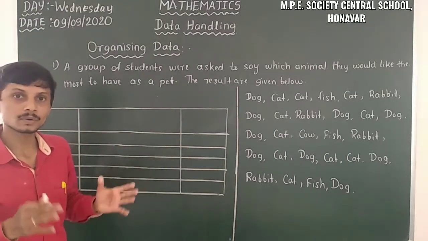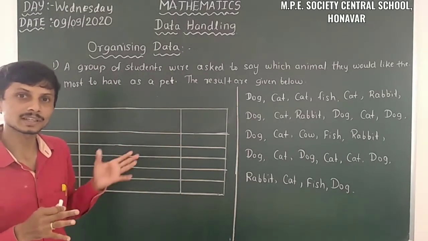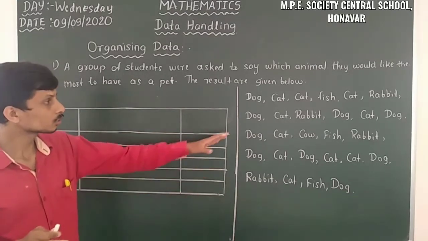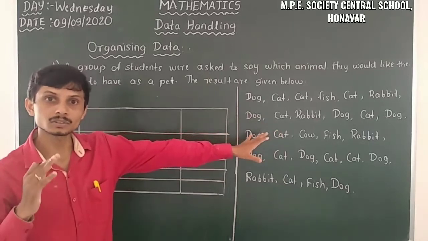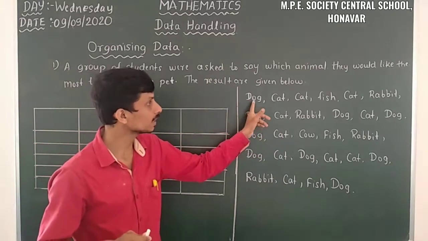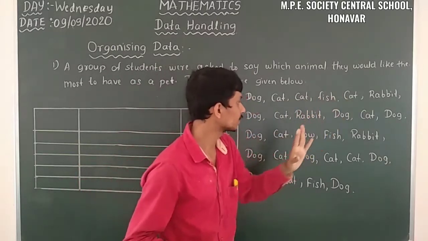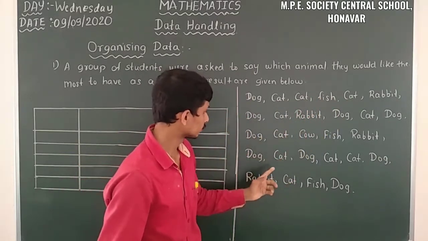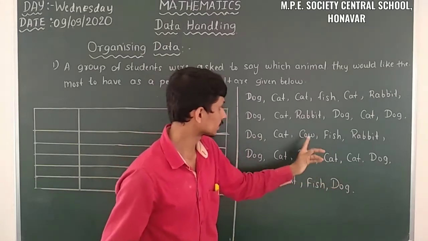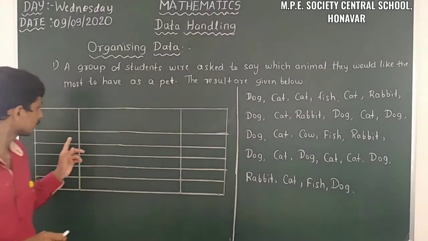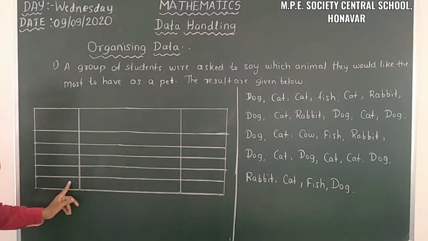We have to take some columns and rows. How many pets are there? Dog is there, cat is there, fish is there, rabbit is there, and cow is there. So 5 pets are there, and for that we have to take 5 rows.